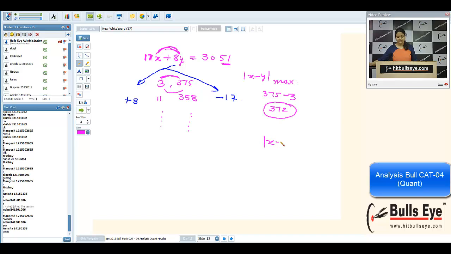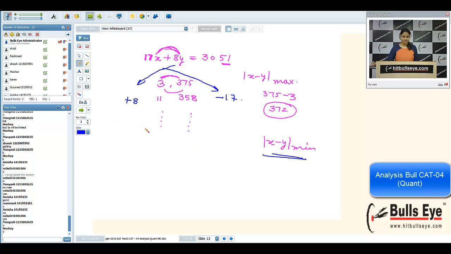Now we want to calculate x minus y, its modulus minimum. It was a tough job actually. Are you getting me, guys? It's a lengthy question. Okay, see, there can be many approaches to find this minimum. I'm explaining all those approaches.